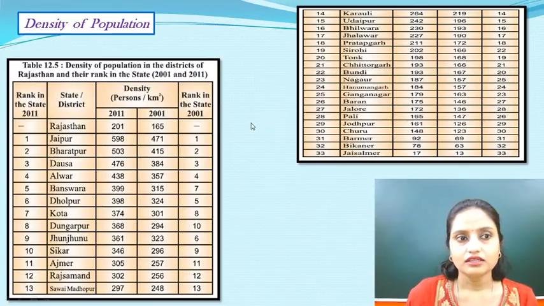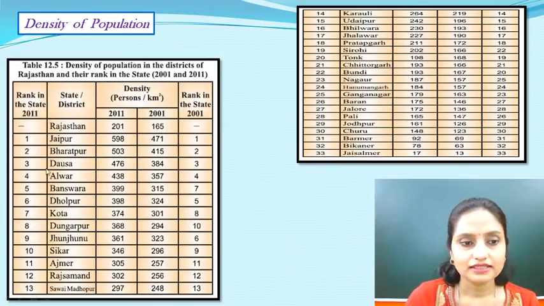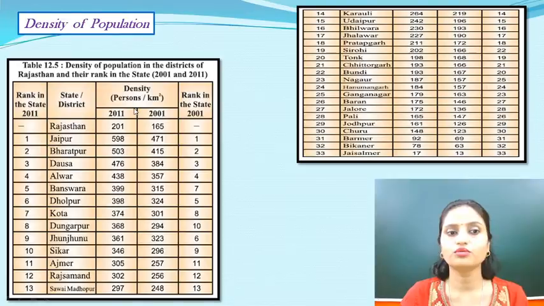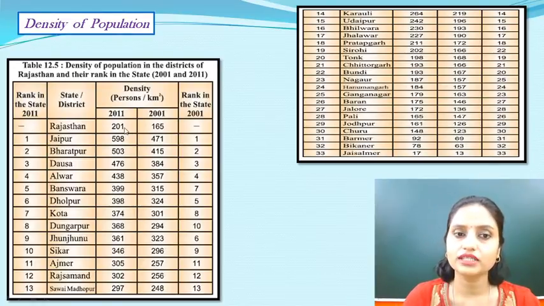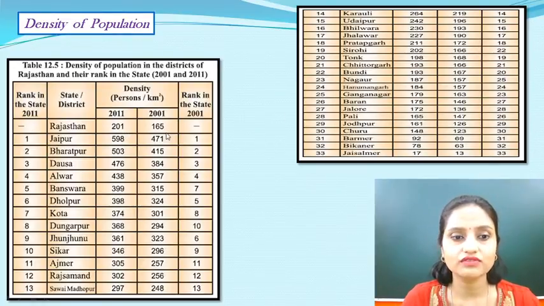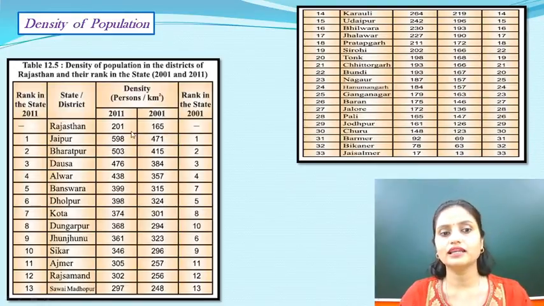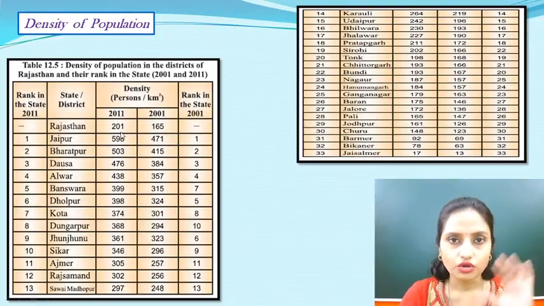Okay, density of population, again there is a chart, so many charts in this particular chapter, but again they are showing the density of Rajasthan from 2001 to 2011. So Rajasthan overall has 201 persons per square kilometer in 2011, which increased from 165. Okay, in 2001 it was 165, but in 2011 it got to 201 overall Rajasthan.